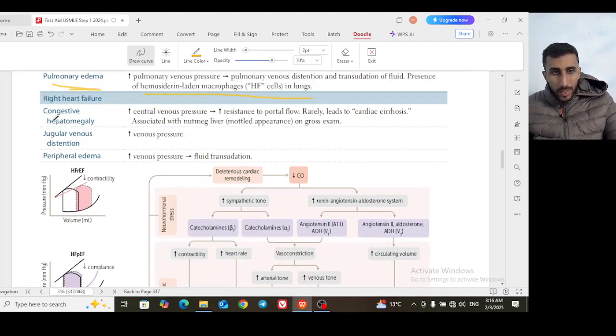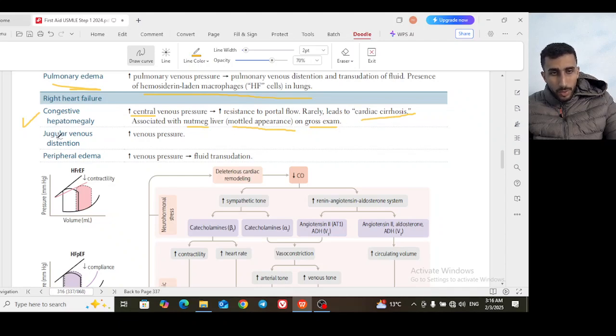For right heart failure, congestive hepatomegaly is not very famous, a rare condition to see, but increased central venous pressure will lead to transmission back into the liver. So this is called cardiac cirrhosis. You will have a condition called nutmeg liver on pathology, a mottled appearance. You just know the names: congestive hepatomegaly, transmission backwards to the right ventricle, to the venous system, backwards to the liver, causing cardiac cirrhosis, and pathology is nutmeg liver.